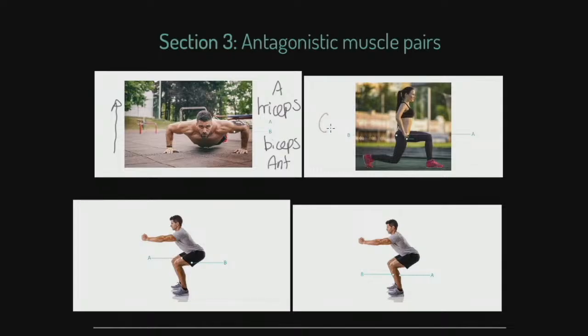Secondly, what do we have here? I'll just do it in sort of image order. We have B, which are the gluteals, the buttocks, the butt cheeks. And we have A here, which are the hip flexors. Now again, let's imagine our performer here is now on the way back up. What would we find here? Let's focus on this right leg. That right leg would, in essence, start to come back into this middle position. Therefore, our hip flexors would be the agonist, and our gluteals would be the antagonist.